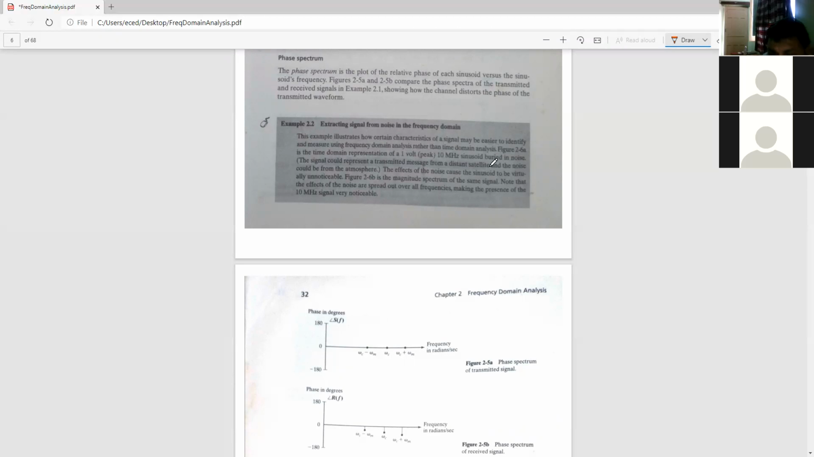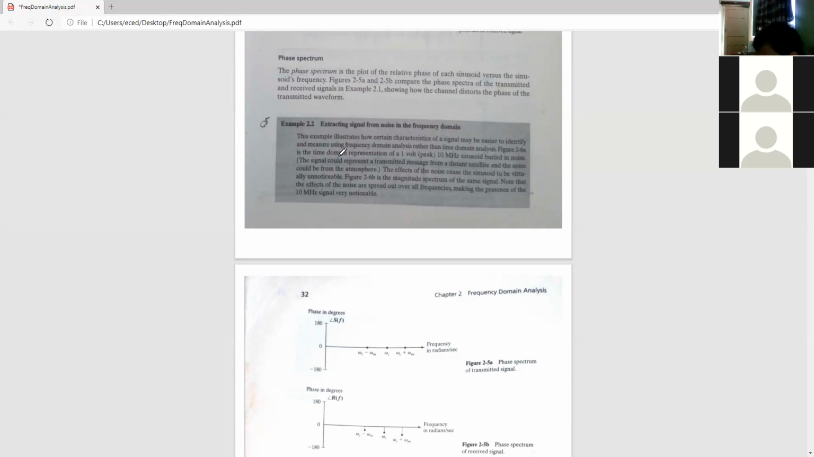We'll see a figure, figure 2.6a, which is the time domain representation of a 1 volt peak, 10 megahertz sinusoid buried in noise. There is noise, and the signal is available within the noise. There is a signal amongst the noise component. The signal could represent a transmitted message from a distant satellite, suppose, and the noise could be from the atmosphere.